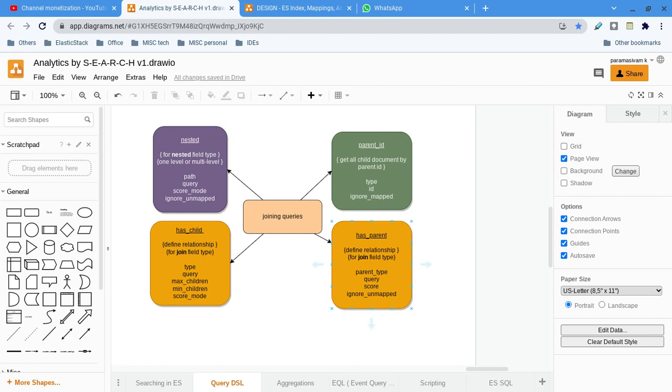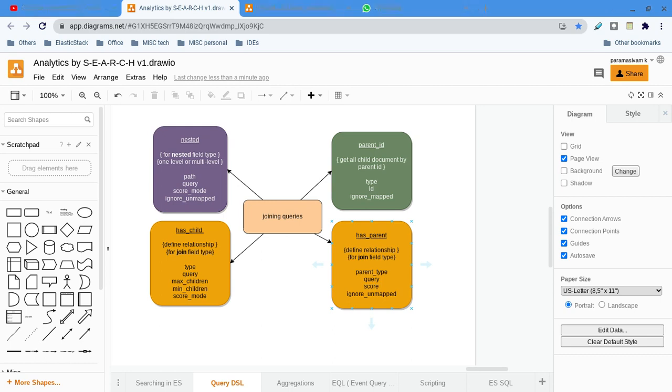In this video, we will see one group of the queries called join queries. We have seen many types of queries within Elasticsearch, and all of them come under the query DSL.